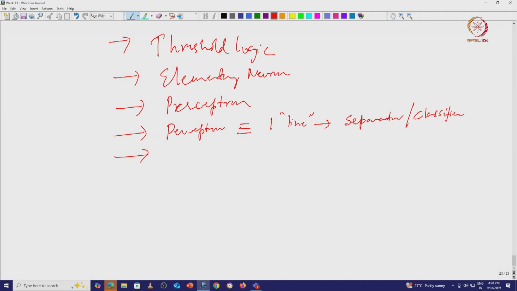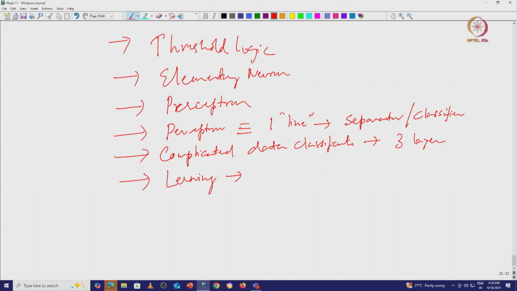We understood that complicated data classification can be done by 3 layers. Real learning happened when perceptrons were interconnected.